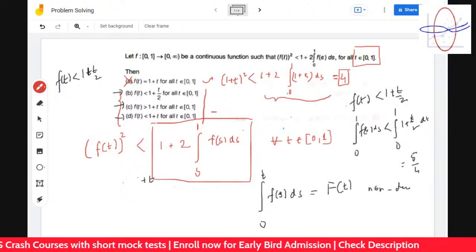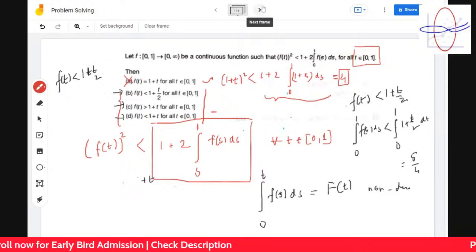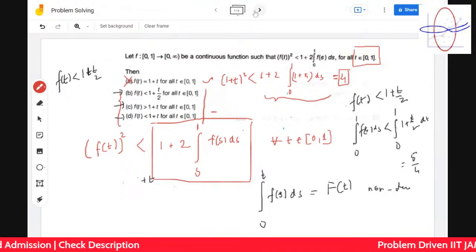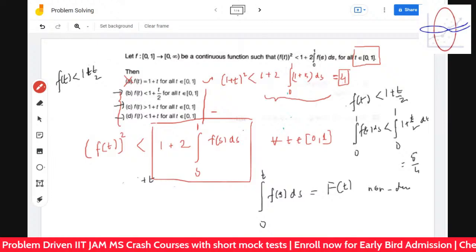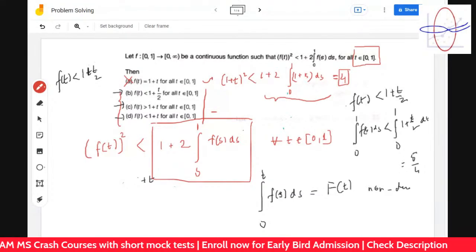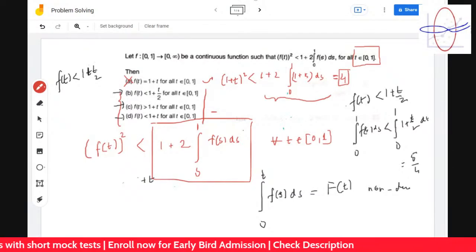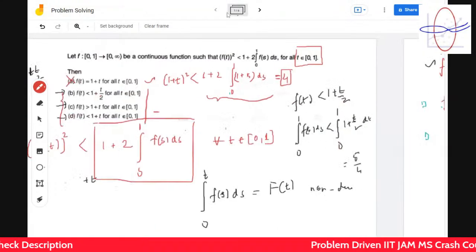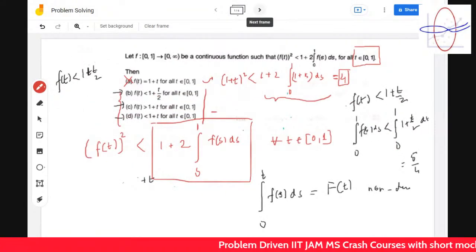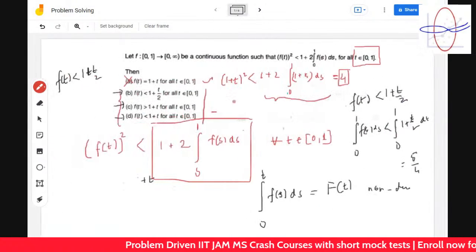Yeah, confusing. I know it's confusing. I think it's from a math paper, right, Suryansh? Is it from a math paper or a stat paper? Yeah, it's from a math paper, a JAM math paper. Because it uses results that stat people don't use. So the extreme value theorem is not used in the paper, but it's fine.